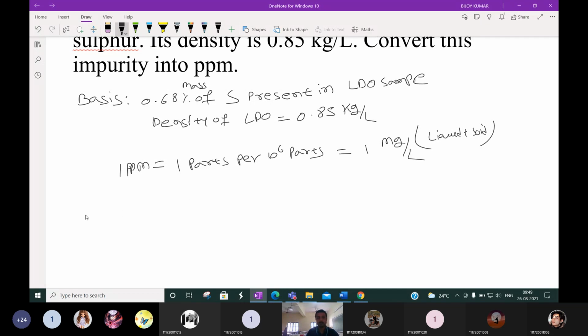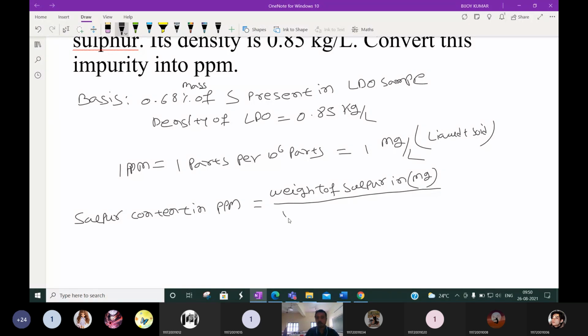So sulfur content in ppm, this is what is asked in the question. So it will be mass, or you can say weight, of sulfur in milligram per volume of solution in liter.